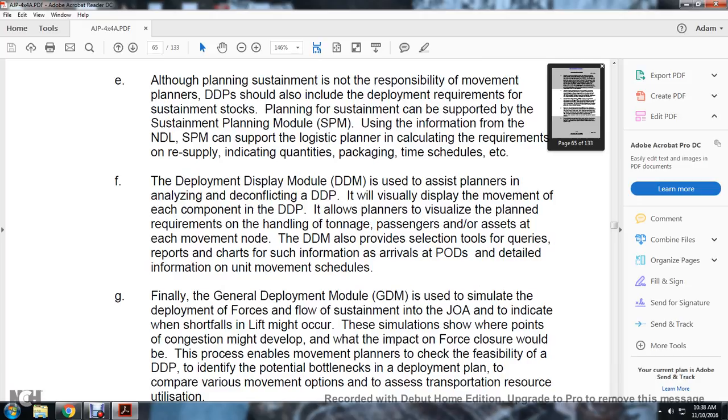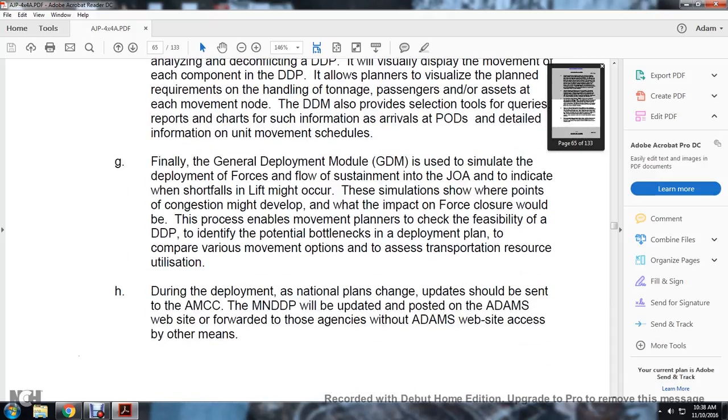The deployment display module is used to assist the planners in analyzing conflicts in the deployment. The visual display of the movement of each of the components with the deployment display module allows the planner to visualize planning requirements for the handling of tonnage, passengers, and assets at each of the movement nodes. The deployment display module also provides selection tools for queries, reports, and charts with such information as the priority of the point of embarkation and detail with the information of the unit movement schedule.